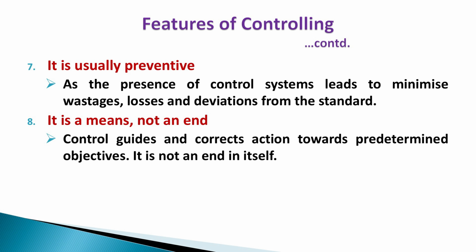Controlling is a means, it is a way, it is a method to reach the goal, to reach the objective. It is not the objective. Controlling is not the objective of organization. The objective of the organization is to make profit and certain other objectives like social objectives, human objectives, all these objectives of business are to be achieved. So, controlling is one of the ways, one of the methods, one of the means through which we can proceed to achieve the goals, to achieve the end result. So, it is a means, not an end.